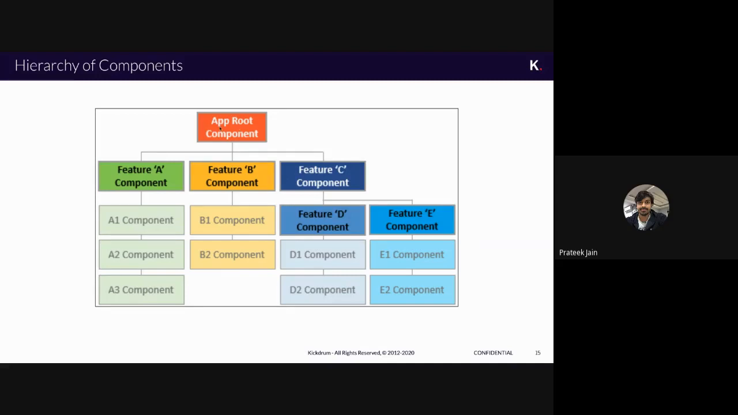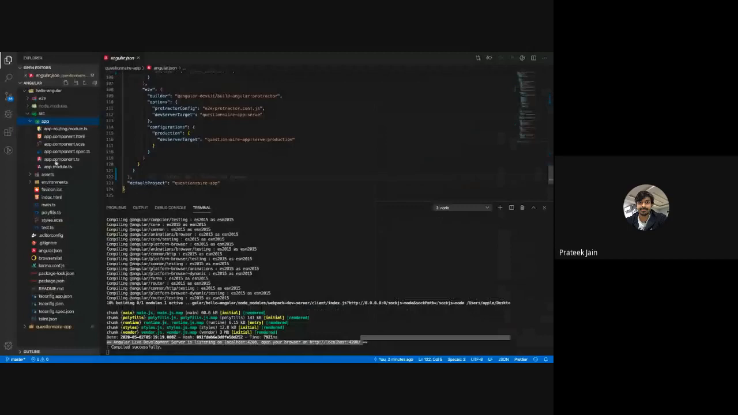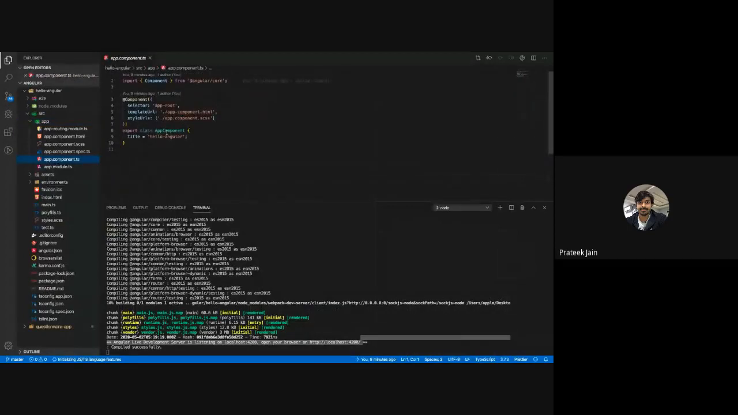So this is my app component, or app root component. Every component is inside this component. When you go into the project, there is one thing called app component. This is my app root component. Everything you are going to build in the application will come inside this app component.